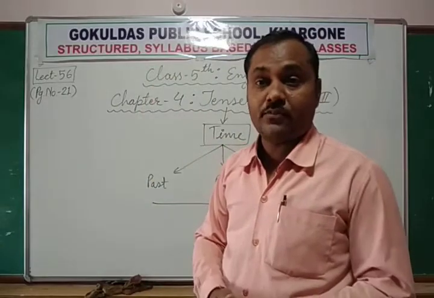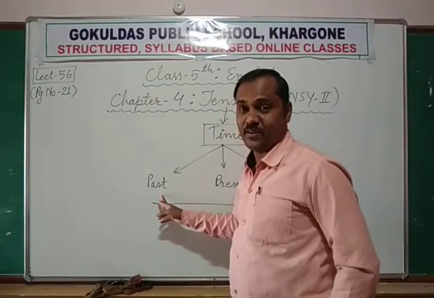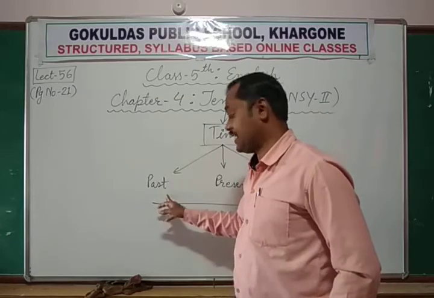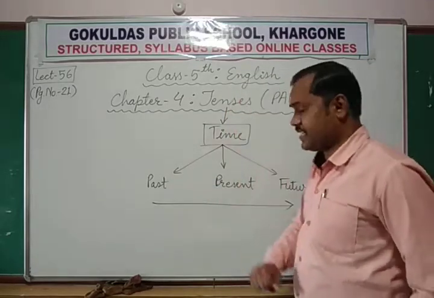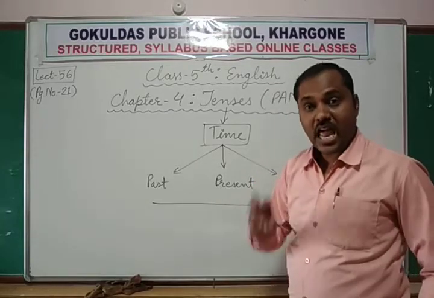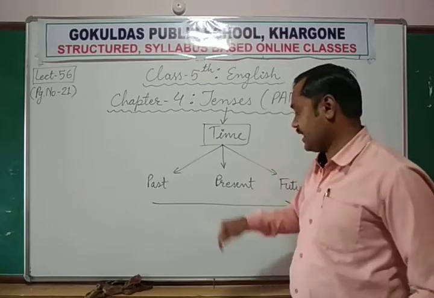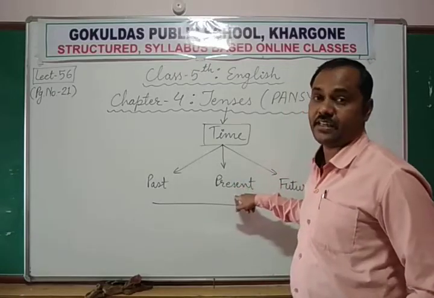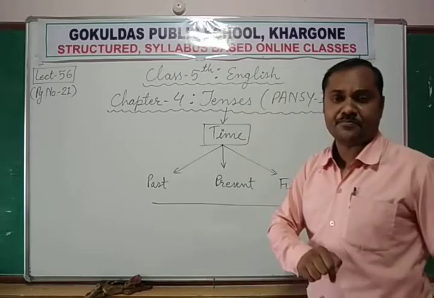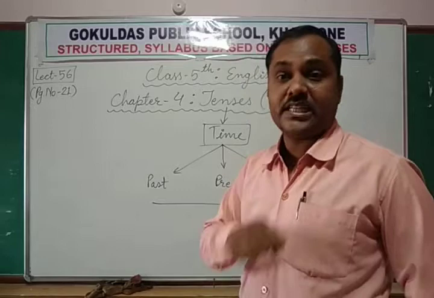I was a teacher, मैं तो teacher था. It shows past time. Now, if I say I am a teacher, am is the helping verb which shows the tense, that I am telling something about present time.